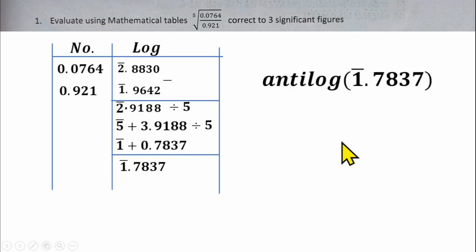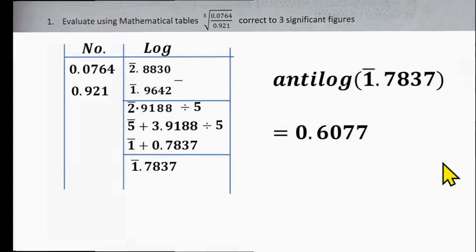At this point, you can now find the antilog of bar 1.7837. So what do you do? You write a 0 point first. You go to your antilog table, check 78 under 3, with a difference of 7. So whatever you get, you're going to be getting 6077. Then you add 1 to this minus 1. That gives us 0. That means you are not going to move your decimal point at all. So the final answer is 0.6077, which is the answer for this question number 1.